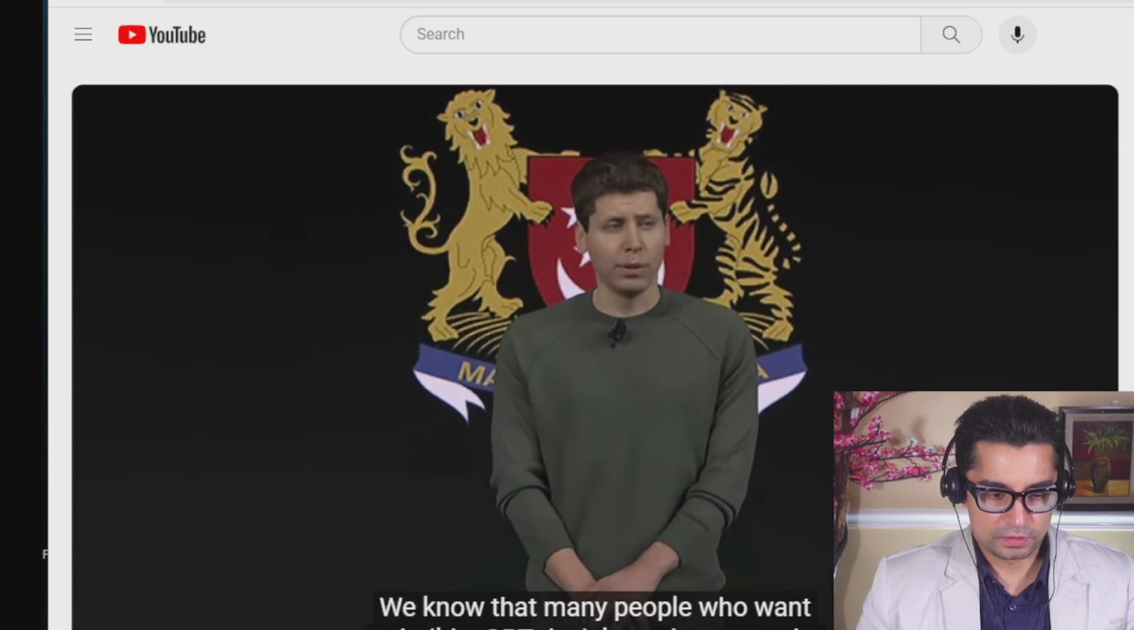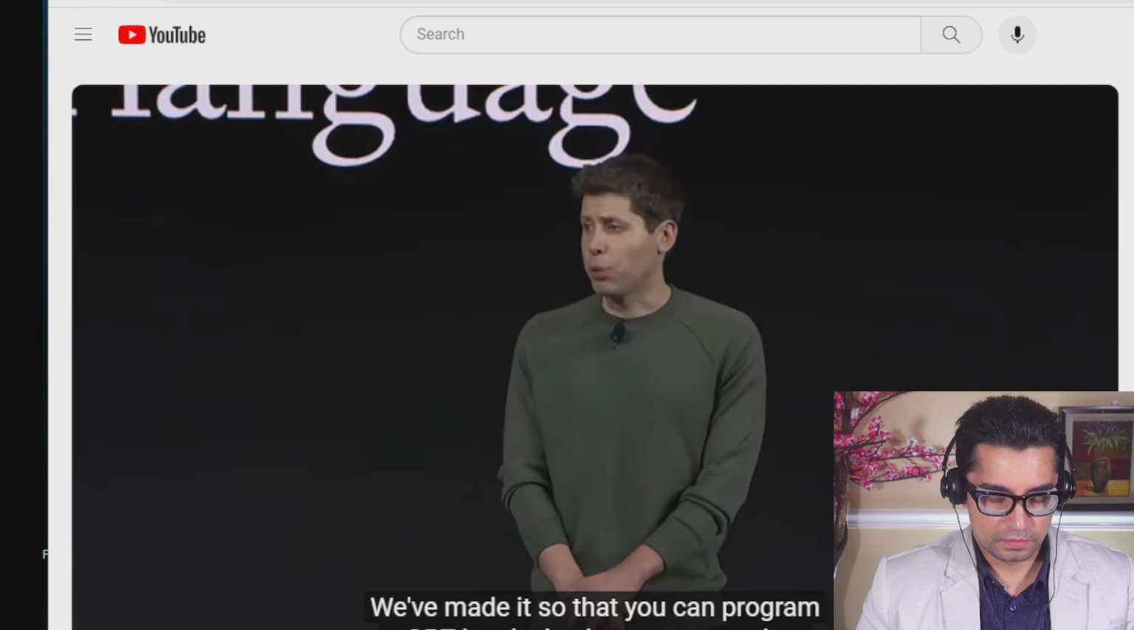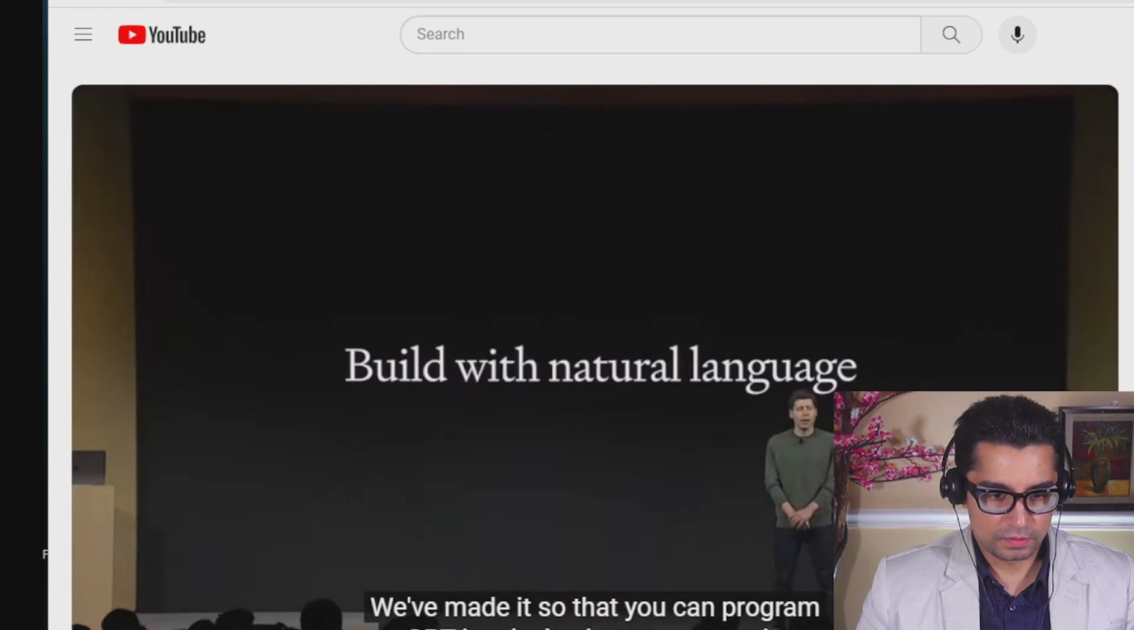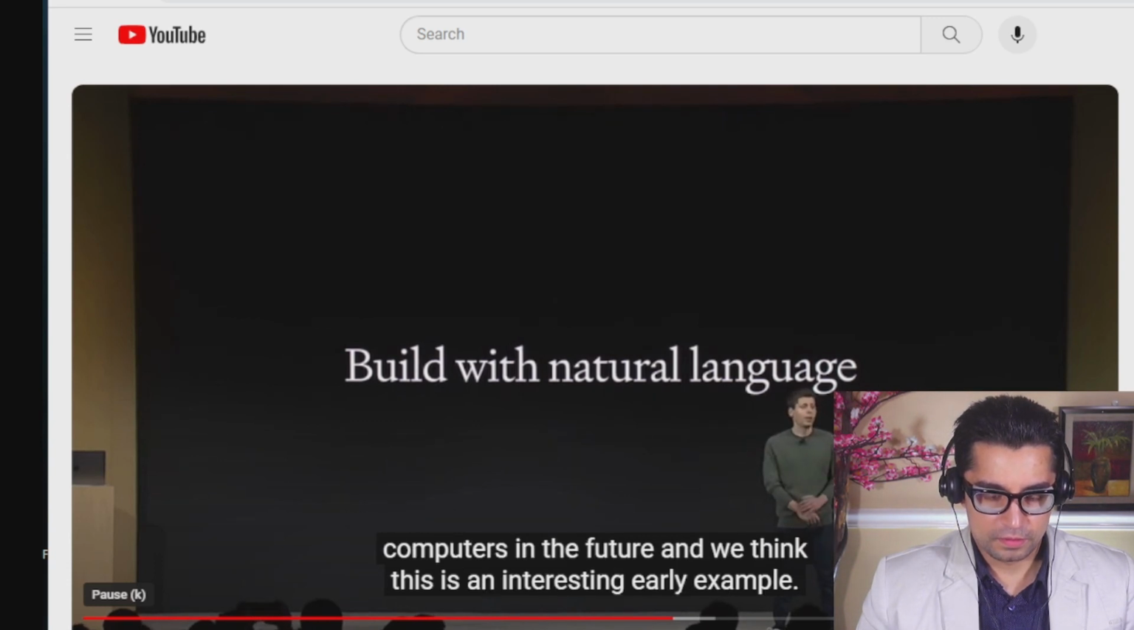We know that many people who want to build a GPT don't know how to code. We've made it so that you can program a GPT just by having a conversation. We believe that natural language is going to be a big part of how people use computers in the future, and we think this is an interesting early example. Exactly, just by talking to it.